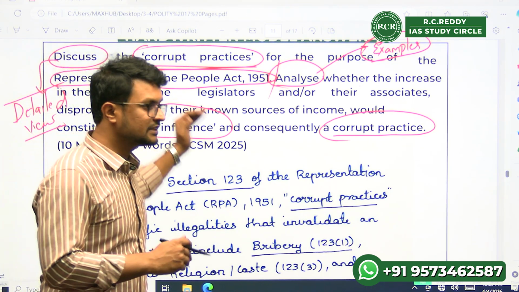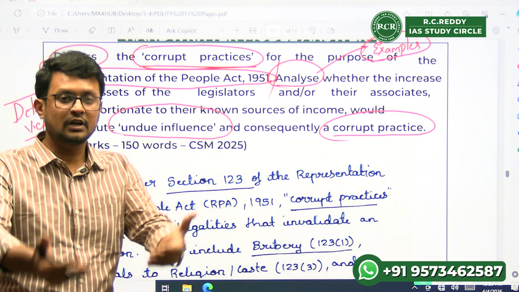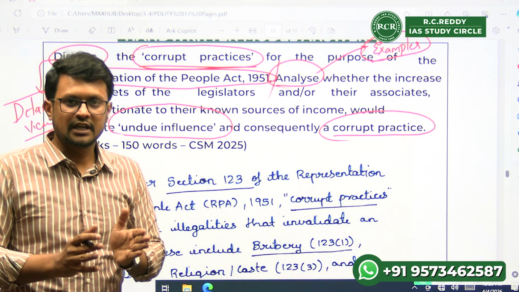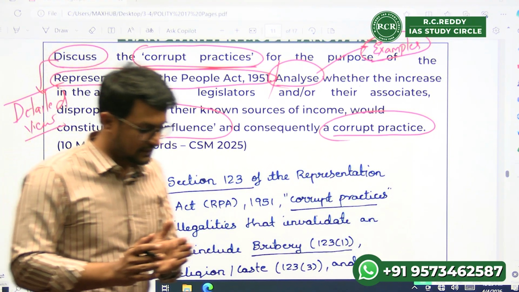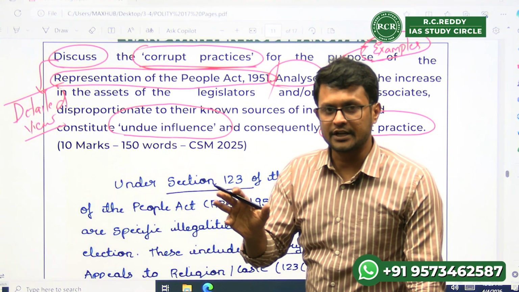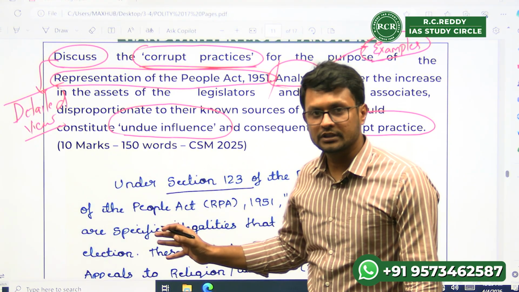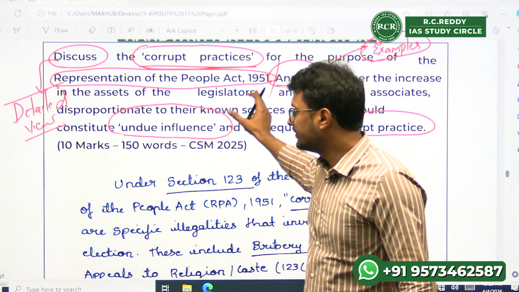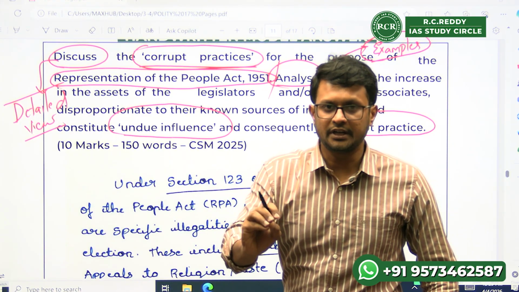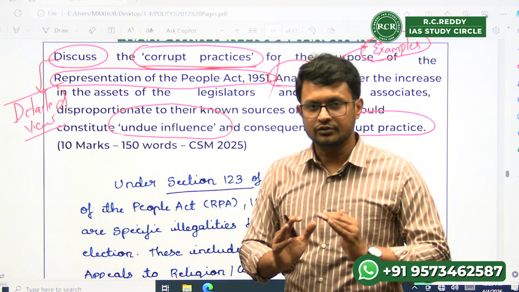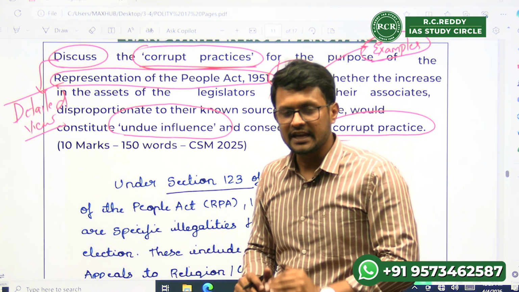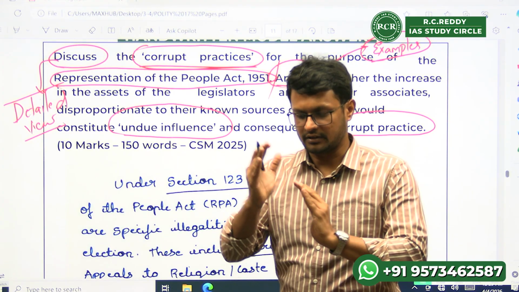When there are many keywords, students tend to vomit out more content into the paper rather than focusing on the structure. Once you structure the answer, it is more coherent. So my suggestion to the students is, first start with corrupt practices, then discuss undue influence, then discuss, in the current case given in the question, the disproportionate assets. If examples are provided, that will be a value addition in the question. So the framework is set right. First discuss corrupt practices, undue influence, and then the disproportionate assets case.